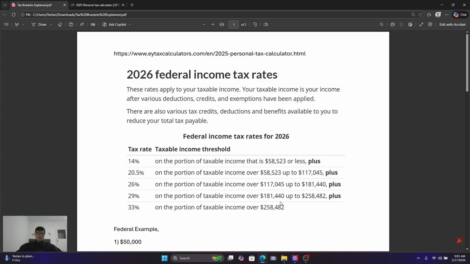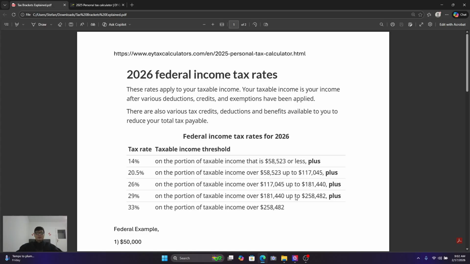So if you make 258,482, you're not getting taxed the full 33% on this amount. It is going to go through the brackets like this. Your tax rate on each dollar for your federal amount doesn't take into account your provincial. You'll also have a provincial amount based on the province that you're in, which of course will skew these numbers higher. In total it'll hit that 50% if you're on that higher bracket, but you won't be taxed on an average rate of 50%. Only that marginal amount, each dollar made over a certain dollar amount.